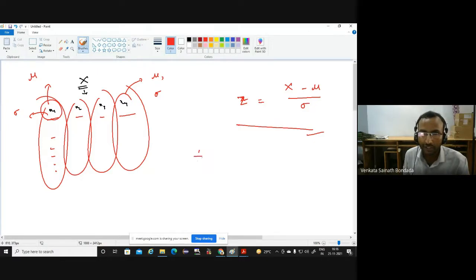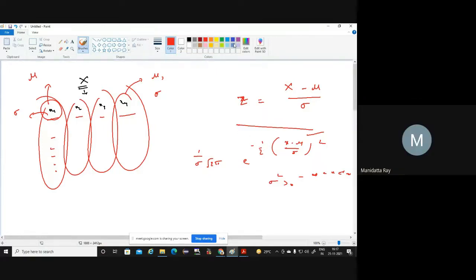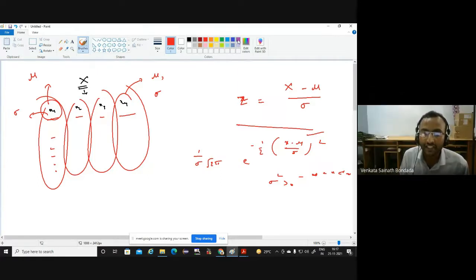I am very fond of the normal distribution: 1 by sigma root 2 pi, e to the power of minus half, x minus mu by sigma, whole square. All of you know it. It is defined from minus infinity to plus infinity in the univariate case, and sigma squared is a positive value, sigma also positive. This is the probability function for a normal variate. For those comfortable with mathematics, from here, x minus mu by sigma, we are simply borrowing it. So Z equal to x minus mu by sigma. We are doing this kind of transformation.